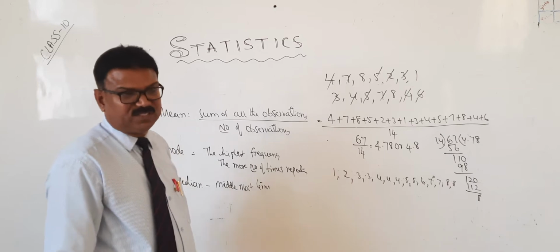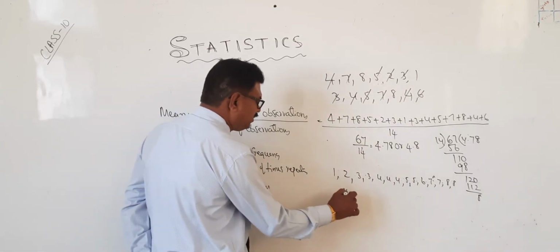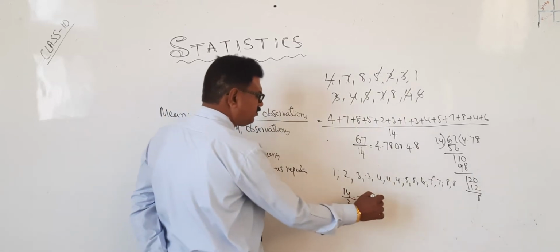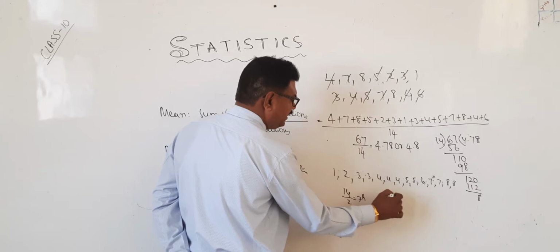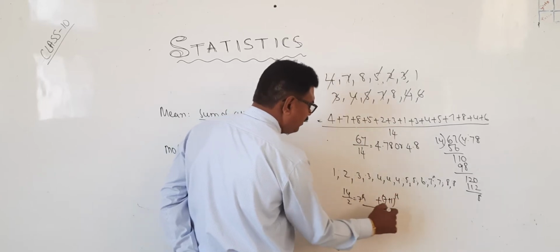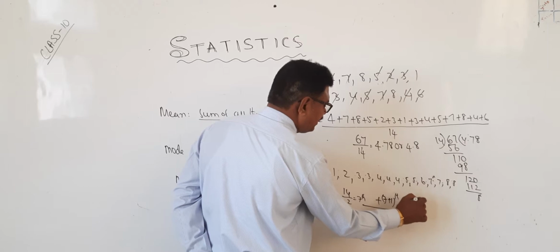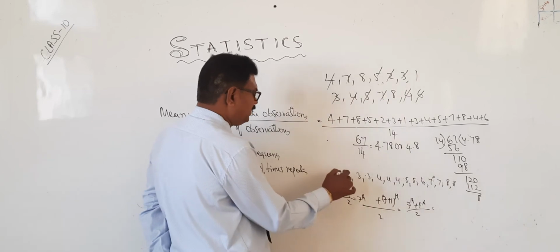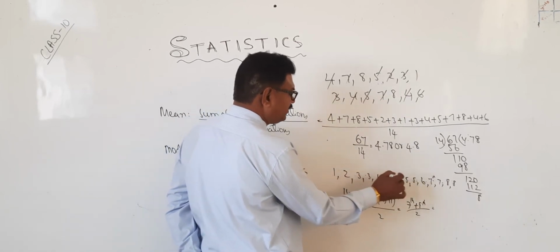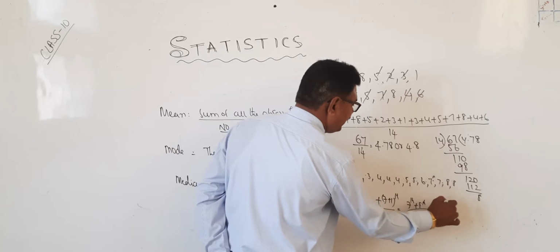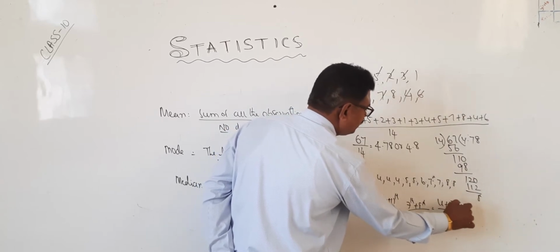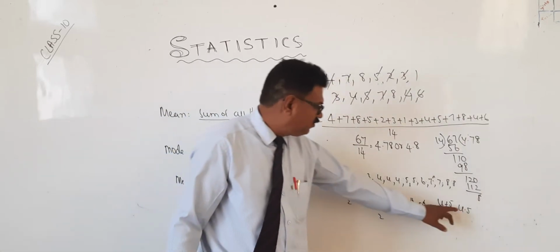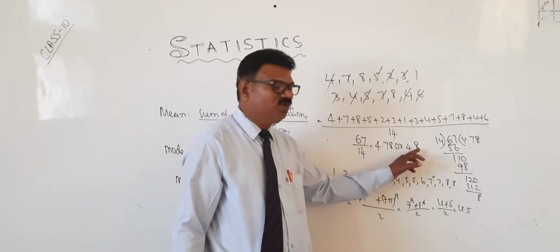So here 14 numbers are there. 14 means actually we can do like this: 14 by 2 means the 7th term, plus the (7 plus 1) term, divided by 2. Therefore, the 7th term plus the 8th term divided by 2. The 7th term is 4 and the 8th is 5, so 4 plus 5 divided by 2. 9 by 2 is 4.5. So the median is 4.5 and the mean we got is 4.8.